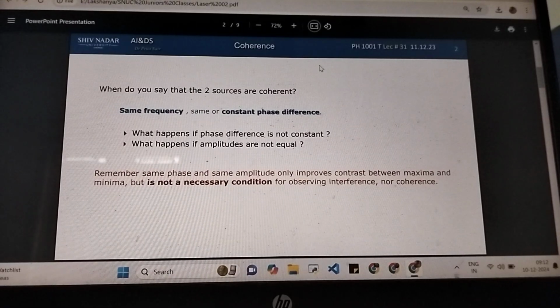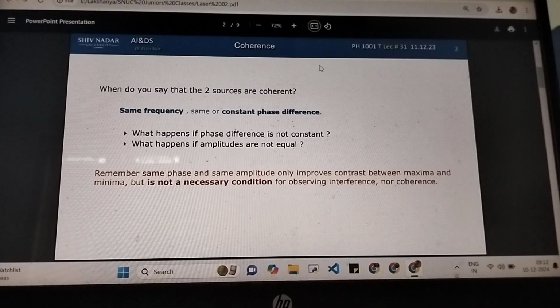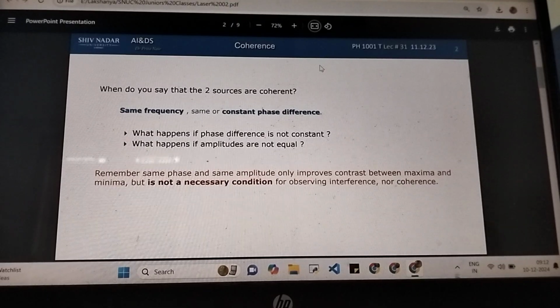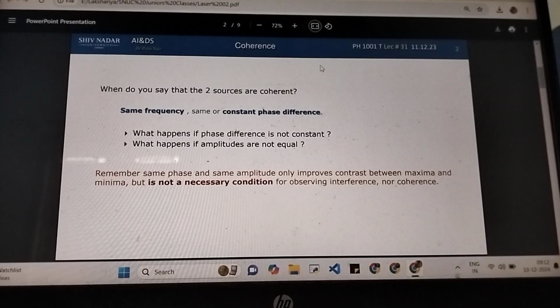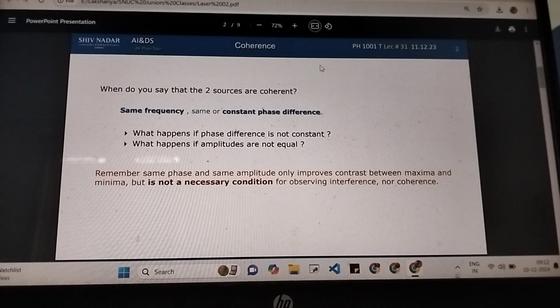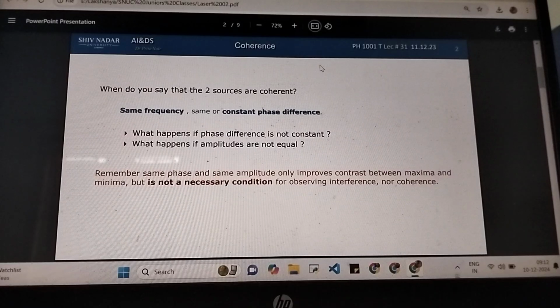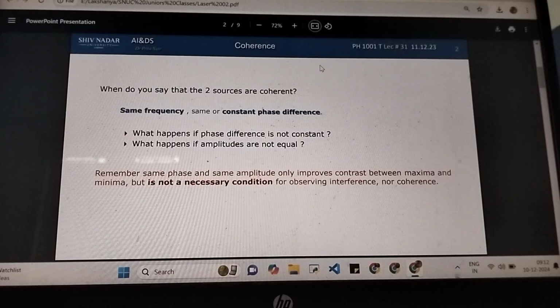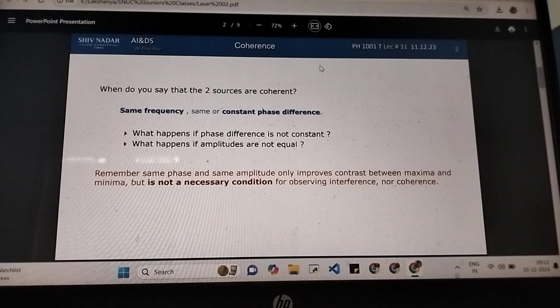Not necessarily light, anything. When do I say two sound waves, light waves, or two waves of electromagnetic radiation or whatever, are coherent? They need to have the same frequency and same or constant phase difference. So these are the necessary conditions for two waves to be coherent: same frequency and same or constant phase difference.